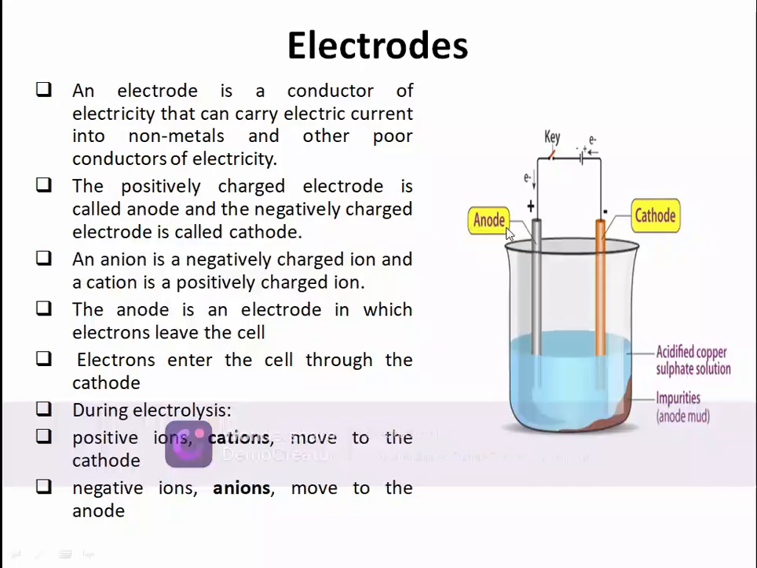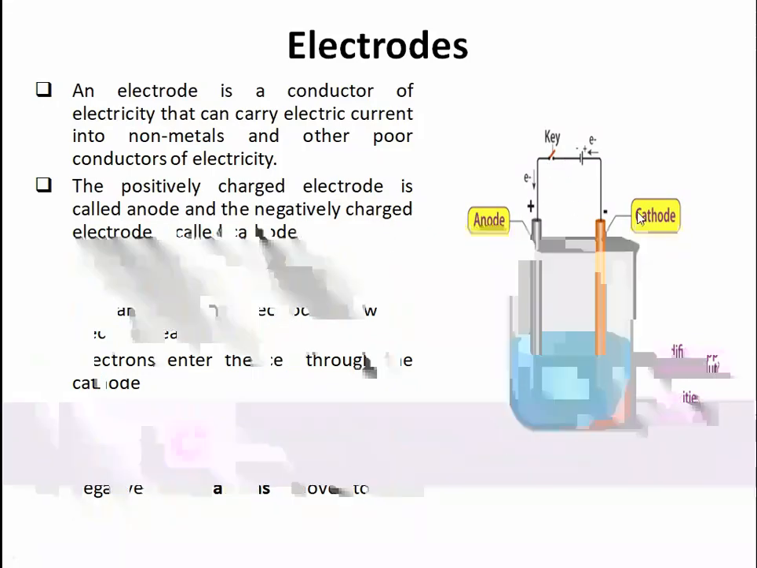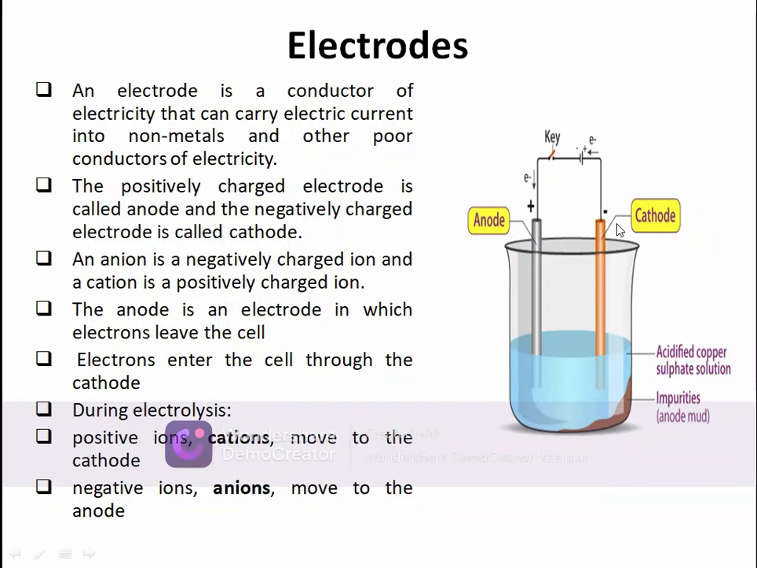Okay, so the electrons leave the cell through the anode and enter the cell through the cathode. During electrolysis the positive ions, that is the cations, move to the cathode, and the negative ions move to the anode. Cations will move to the cathode and anions will move to the anode.